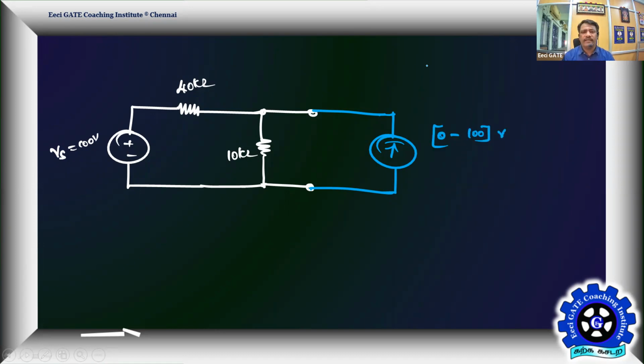Usually a voltmeter is given with an ohm per volt sensitivity. Let me take a round number.